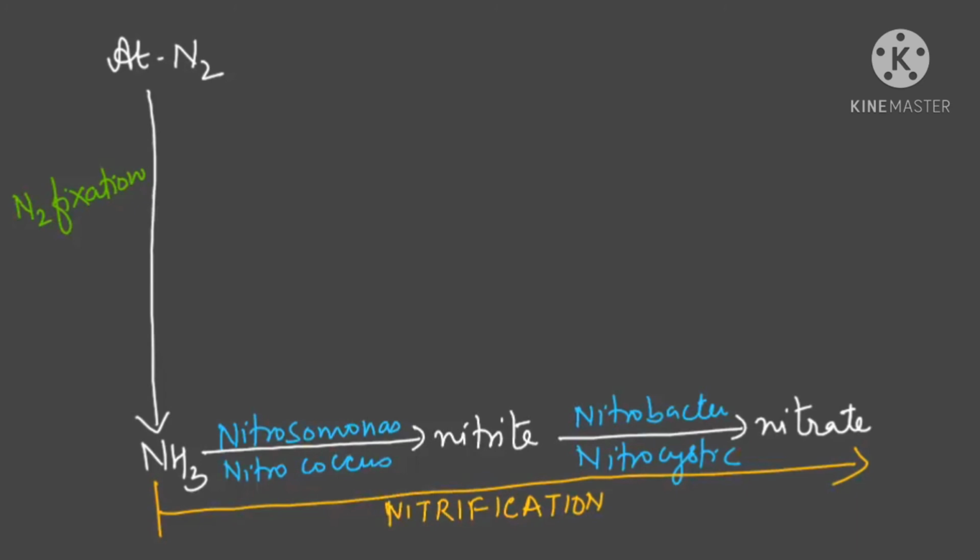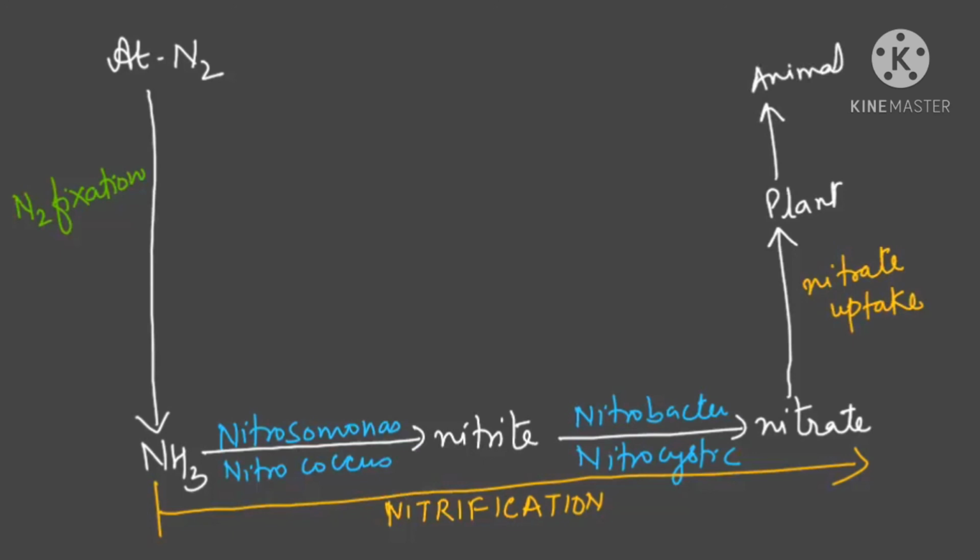Now nitrate will be taken by the plant. This process is known as nitrate uptake. And in the plants, inside the leaf, it will be assimilated, which I'll be discussing separately. Okay. Now these plants will be eaten by the animals.